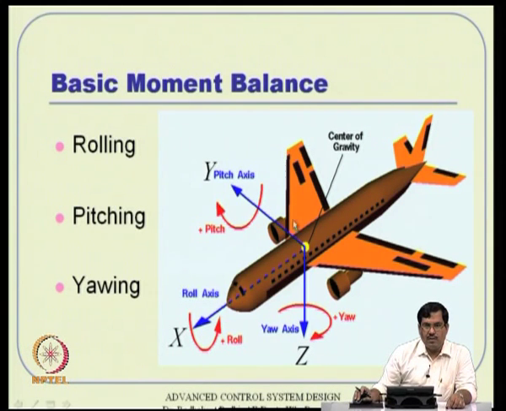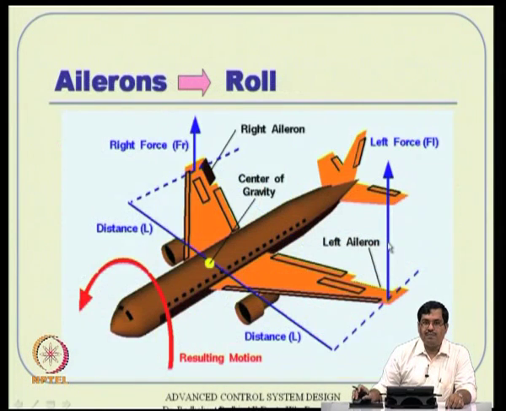The slats that you see there are deflected downwards typically to have more flow attachment, so that your lift becomes more. That happens essentially during takeoff and landing. The lift becomes more, drag also becomes more, either way, whatever you want. While taking off you want more lift, while coming down and touching down you want more drag. That way they are used. Flaps are also deflected vertically down. These are primary control surfaces, there are many other secondary control surfaces as well. We are not going to talk too much on that.